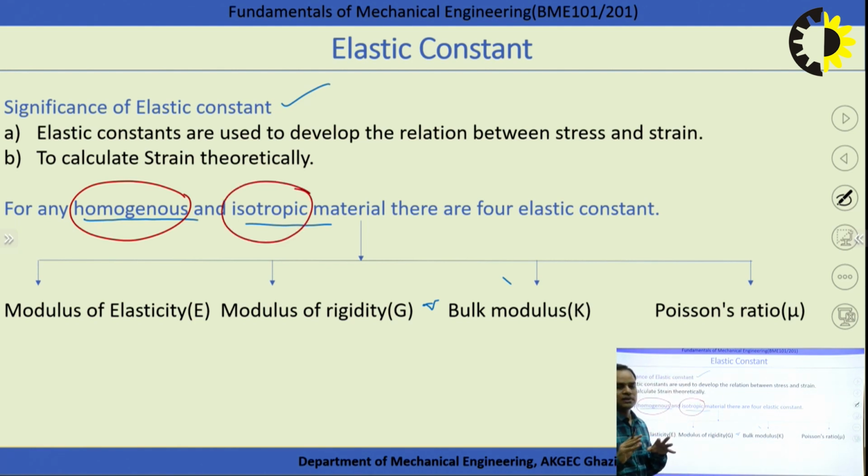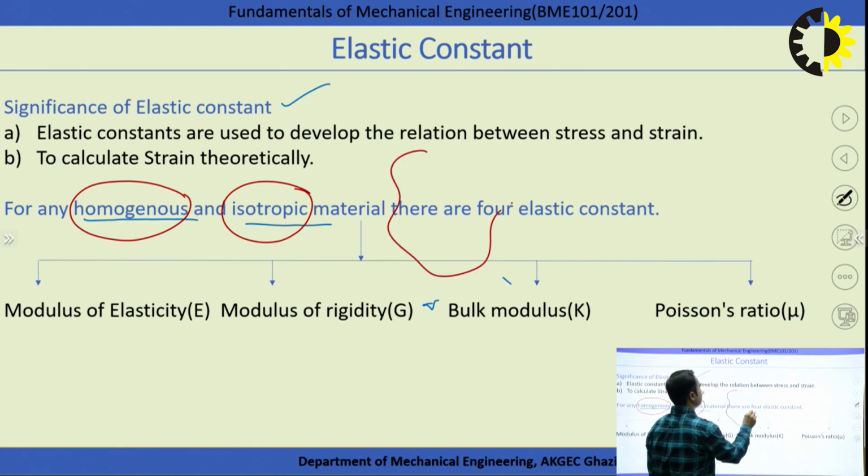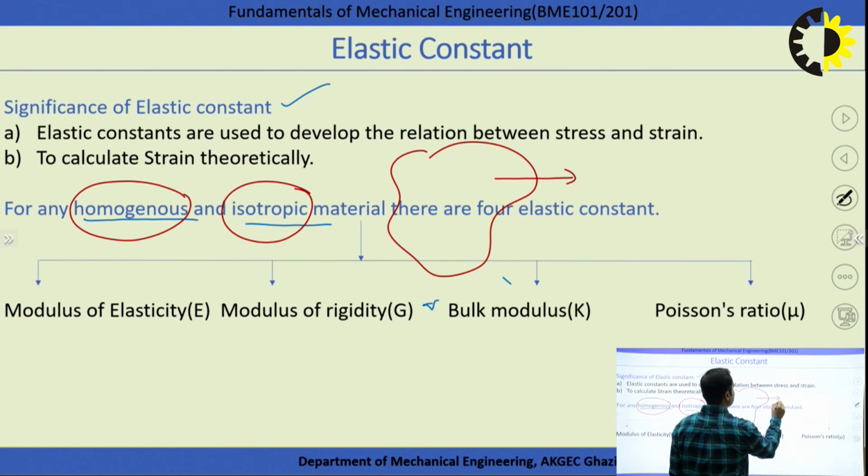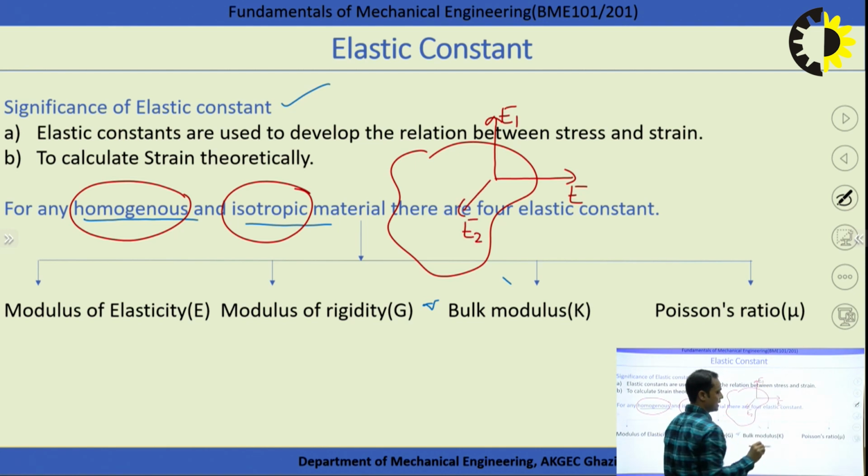Homogeneous means the elastic constants are the same at all the points. They may be different in the direction, but point wise they may be the same. Means if there is any body, if I am considering this point, the constant is E here, E1 is here, E2 is here. They may be different in the direction. If I am considering another point on the body, the same elastic constants must be there.